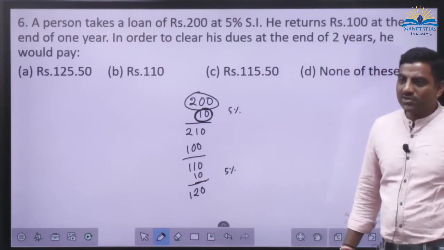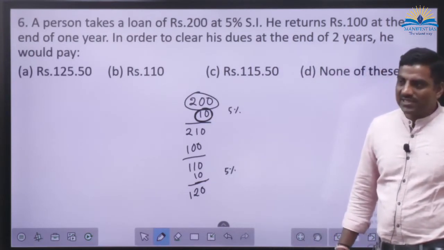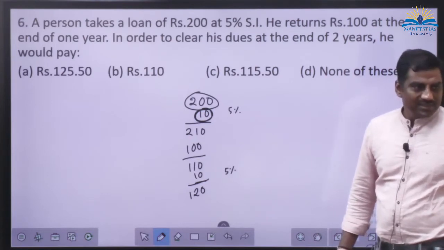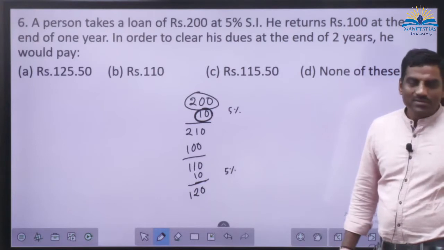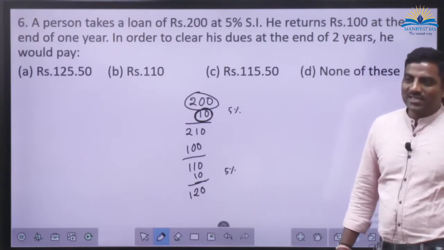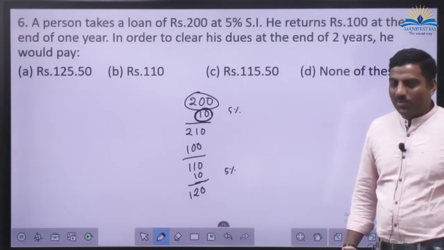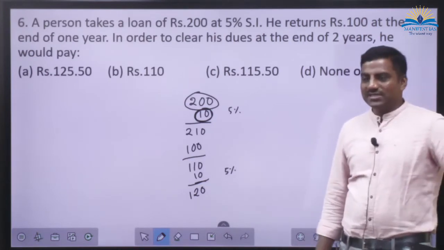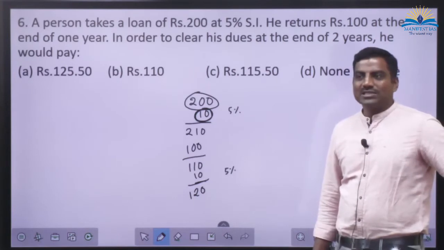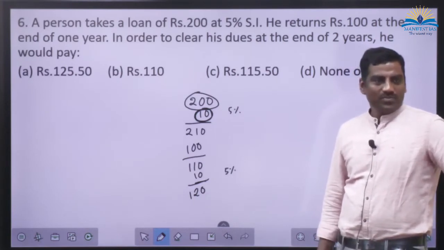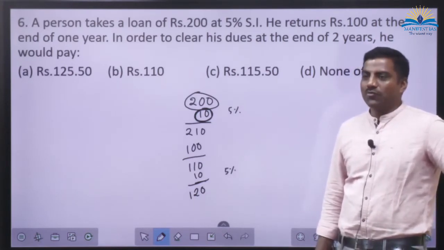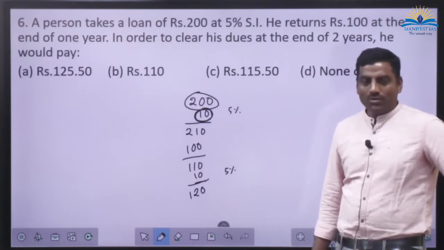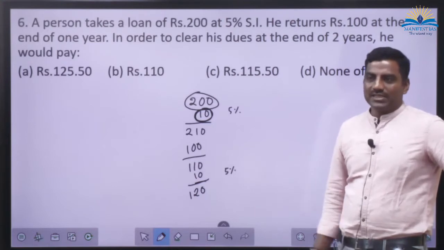But this is injustice, no? This is injustice, right? Yes or no? This is injustice. So to address this injustice, compound interest has come. And this looks like injustice from the customer's point of view. Yes or no? From the banker's point of view, that's okay, right? So let us study all these things in compound interest.